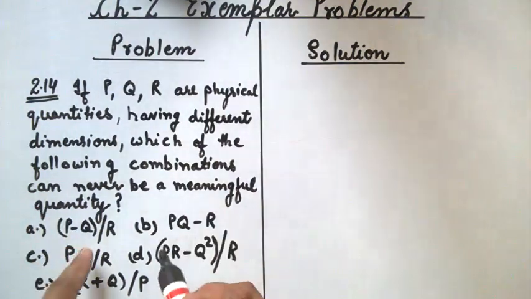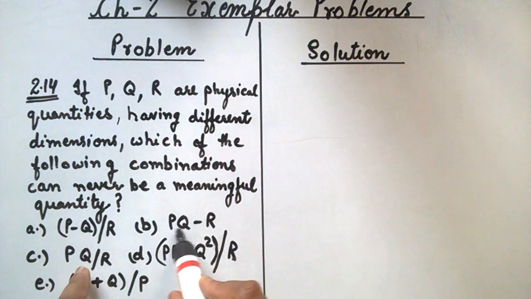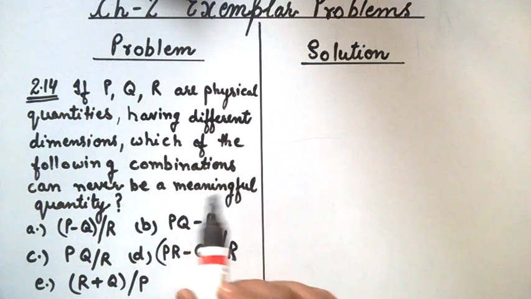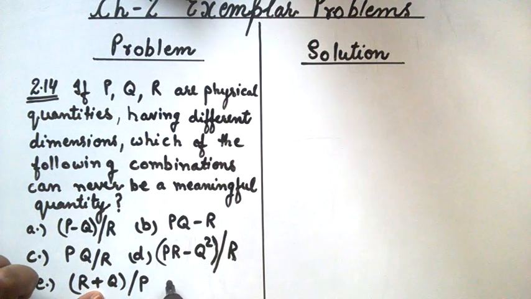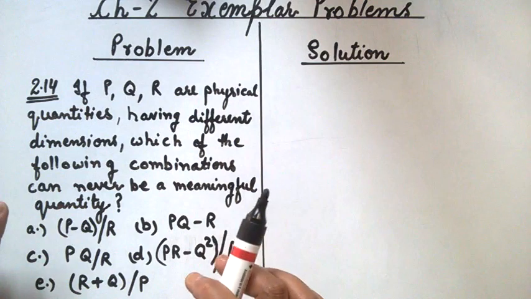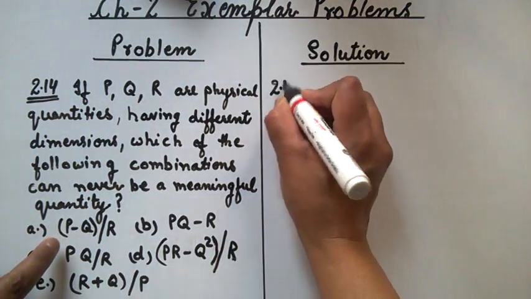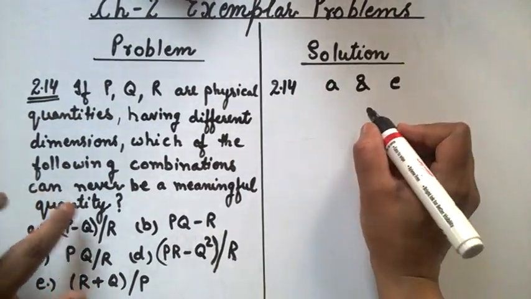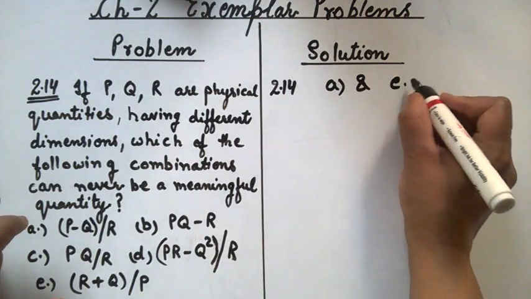So we can see by these relations in which subtraction and multiplication are possible between two different quantities, but we know that subtraction and addition is not possible. We cannot subtract or add two different physical quantities. So here we can write that A and E can never be a meaningful quantity. Option A and E.